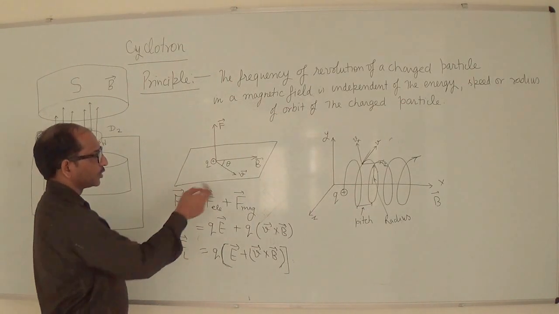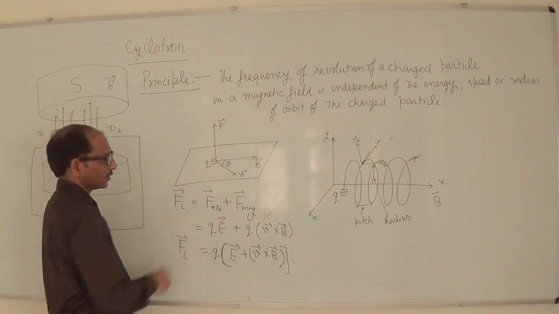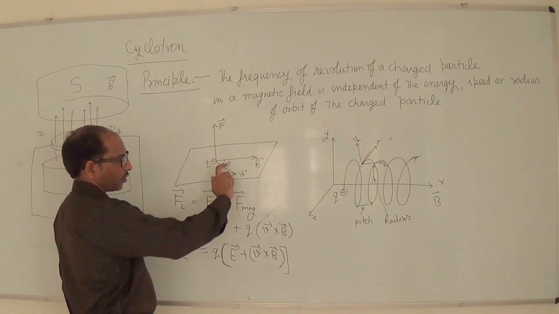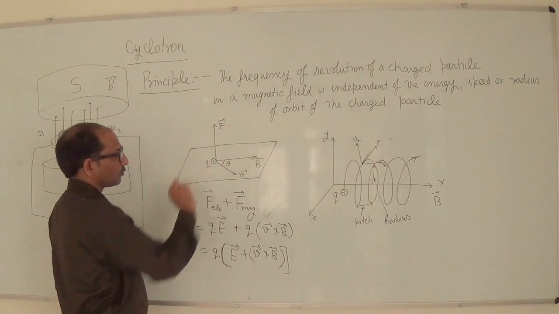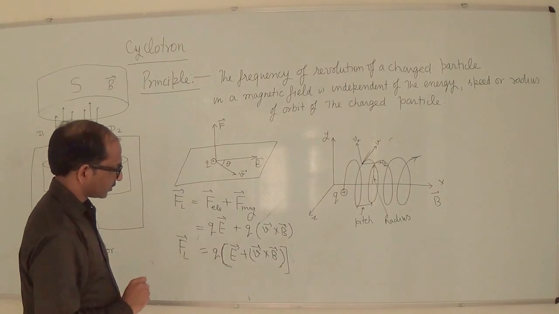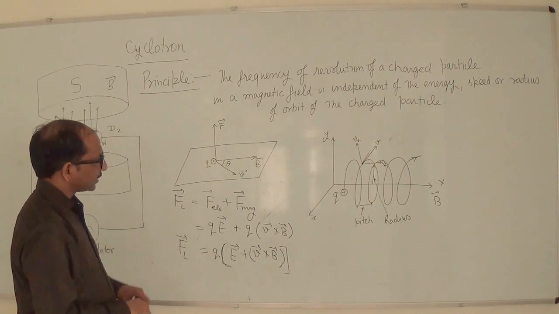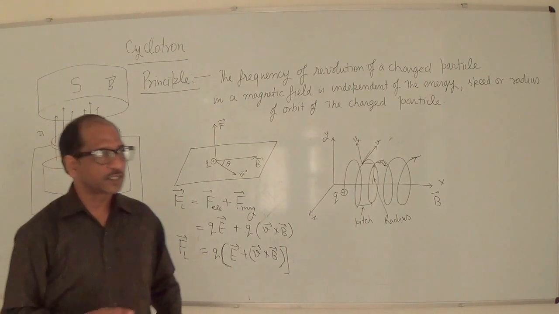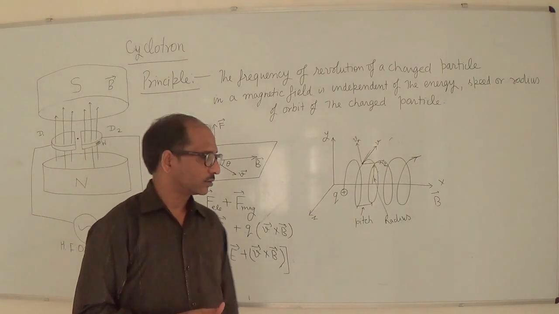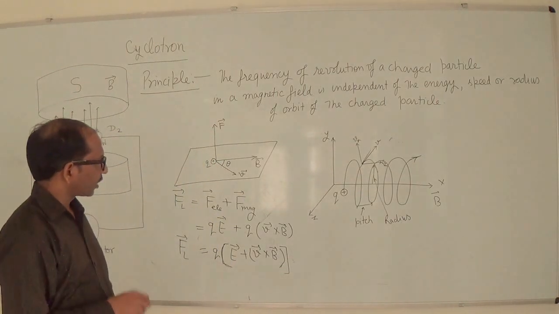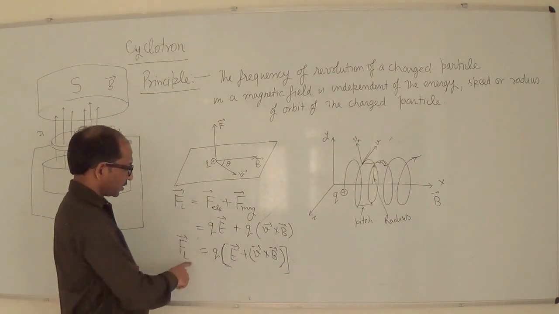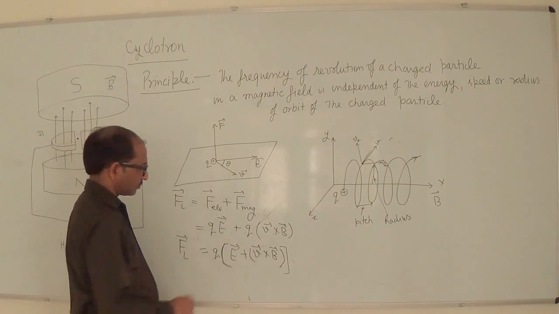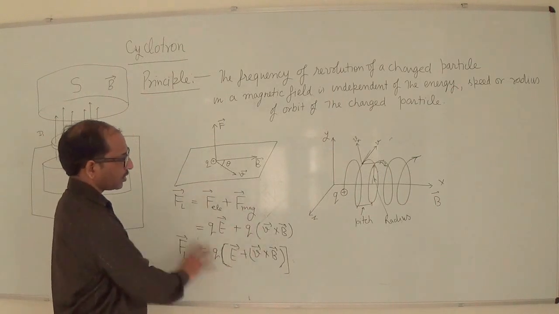So there are only two parameters, theta and V. When you change V or theta, the magnetic force changes. And in the presence of electric and magnetic fields, which we use in the cyclotron, the total force on the charged particle will be the Lorentz force, Q E plus V cross B. So this is our Lorentz force.